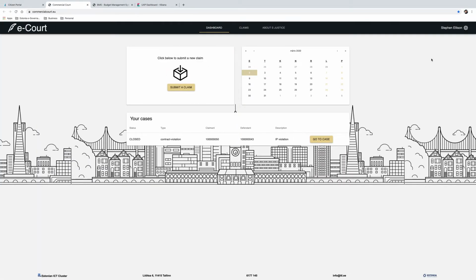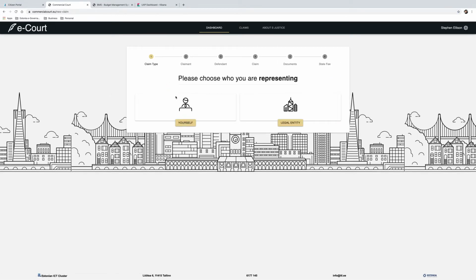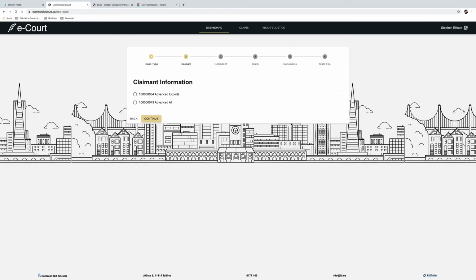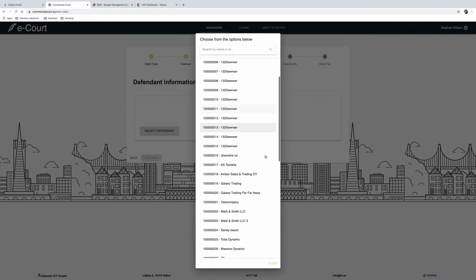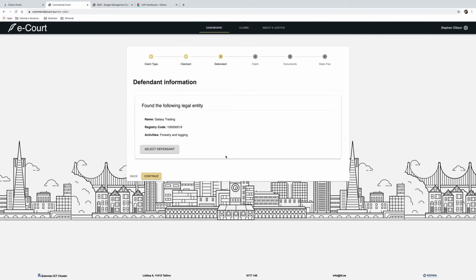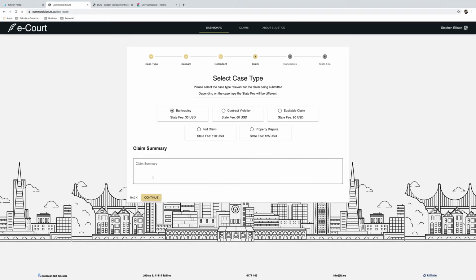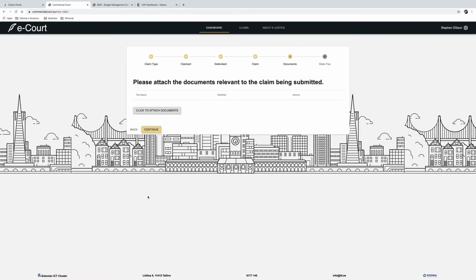Stephen needs to submit the claim on behalf of his company against another company. Once he selects Submit the Claim, he can choose whether he will be representing himself as a person or a company. Once company representation is selected, he will select a defendant from the list. Next, he's presented with an option to choose the claim type. In this case, he chooses contract violation, and in the claim summary, he enters delinquent delivery of goods. Next, he has the option to add relevant documents to the claim.